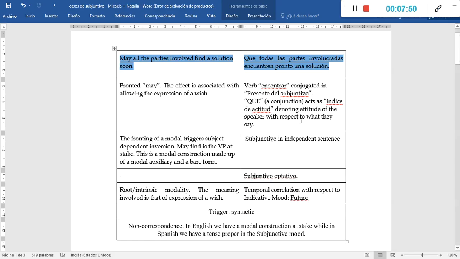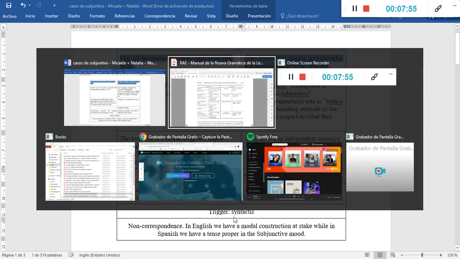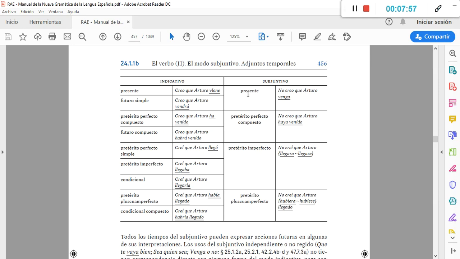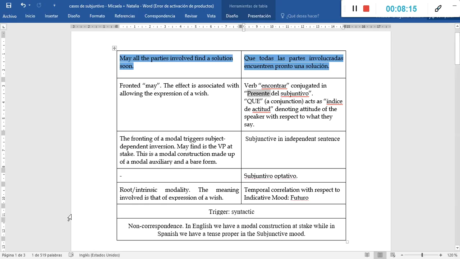So, in this case, as we have classified the verb encontrar as presente del subjuntivo, the relation can be done with presente del indicativo or futuro simple, simplemente futuro del indicativo, depending on the meaning conveyed. So in this case, the temporal correlation with respect to the indicative mood would be that of futuro del modo indicativo.